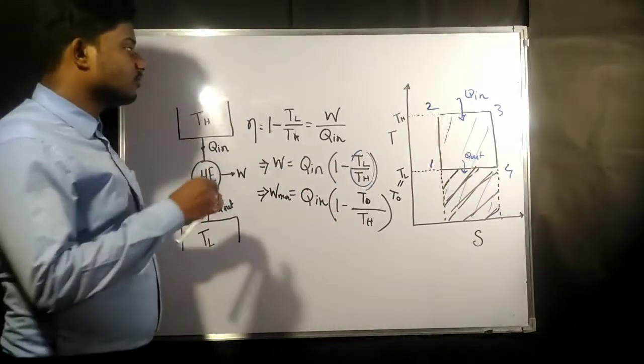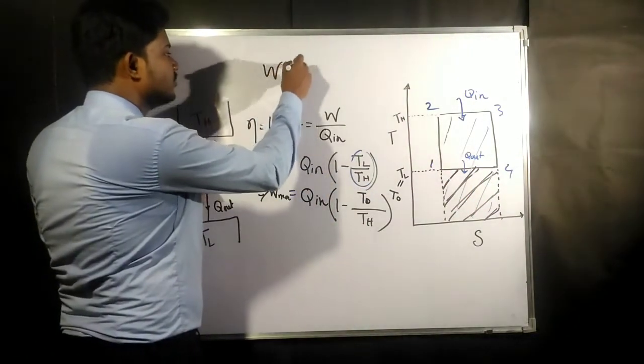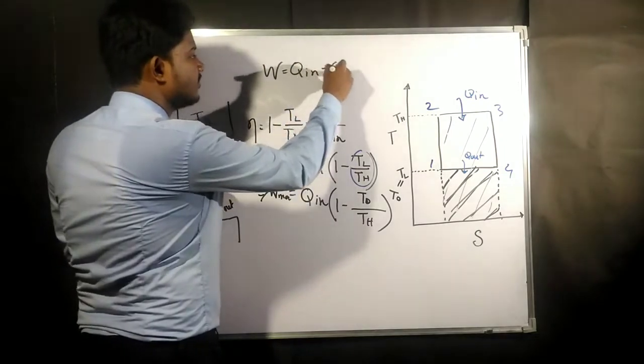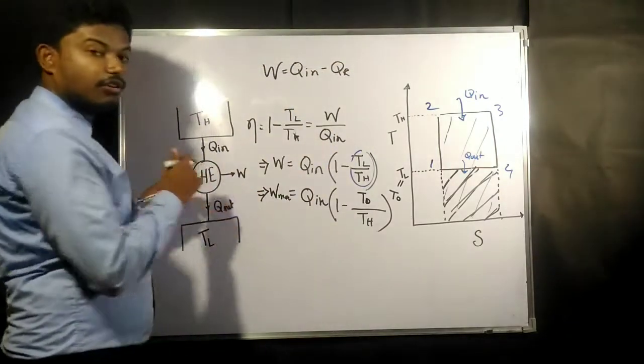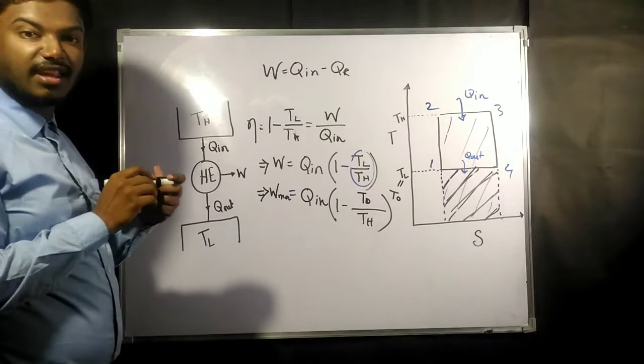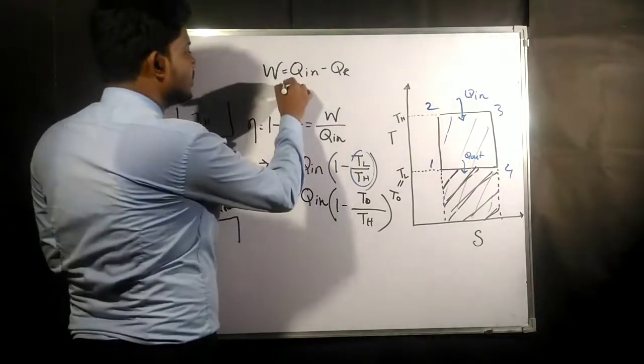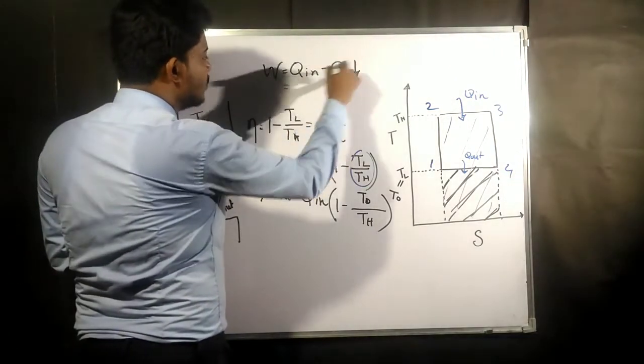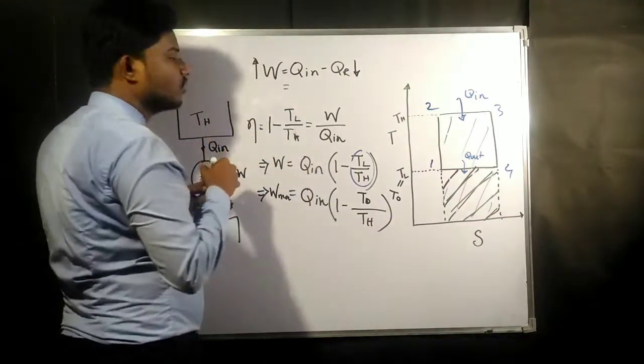You always know that W is equal to Q in minus Q rejected, from the first law of thermodynamics for a cycle. So if the heat rejected is coming down, obviously this work will always go up.